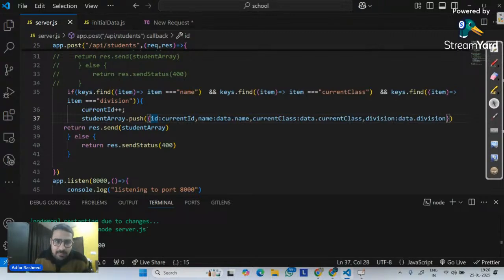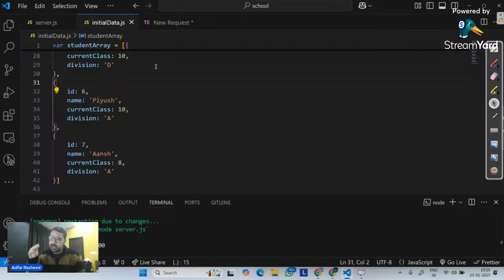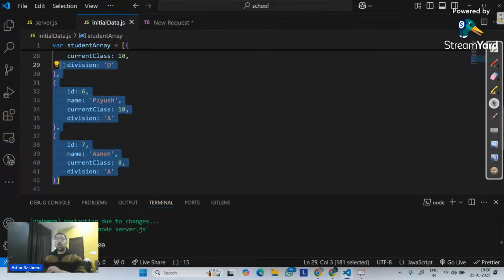But do you think you will have your data like this in a file called initial data.js? No, we cannot post data to it because it will be already in only one instance. It will always contain 7 keys. Every single time, whenever we will create and run the server, it will always have initially this. So we cannot use this kind of structure. So we need a proper storage in which changes will actually happen. And for that, the database in our web development, which we use in MERN stack, is called MongoDB.